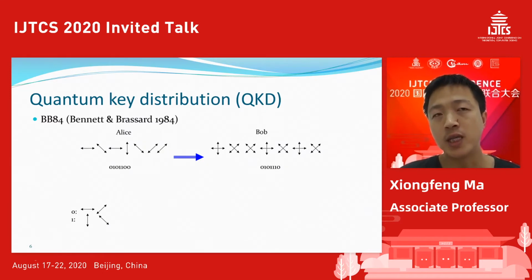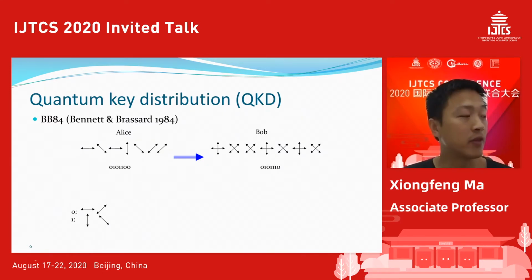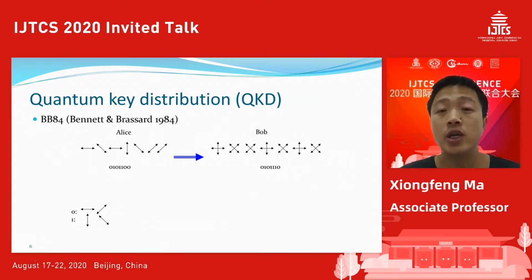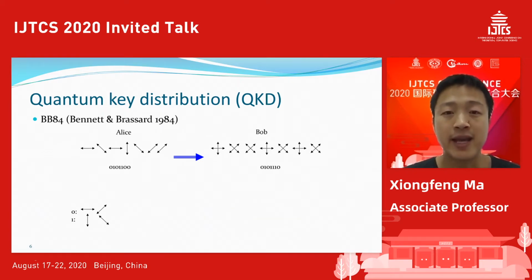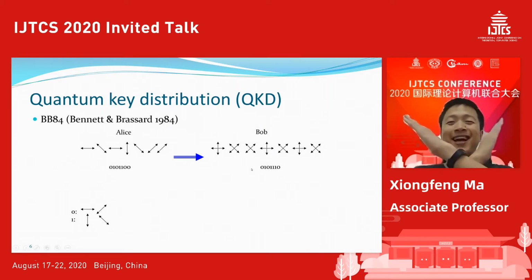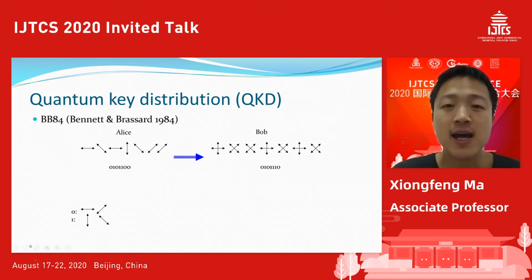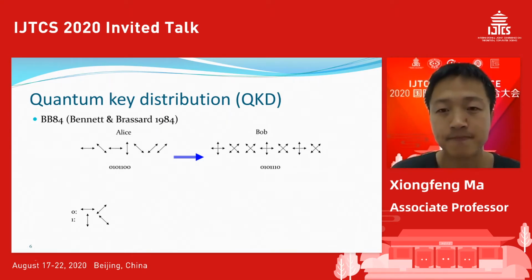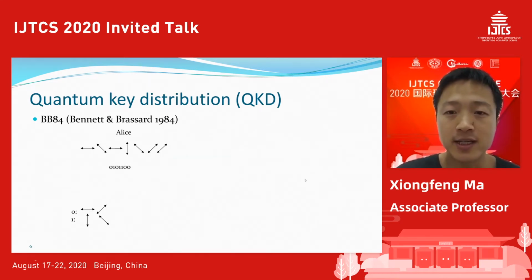We know that in quantum mechanics, when we perform a measurement, we need to specify the measurement basis. In this case, Bob randomly chooses the X or Z basis. The X basis looks like an X, so it's the diagonal basis. The Z basis is the rectangular basis, horizontal and vertical. Then he performs the measurement.